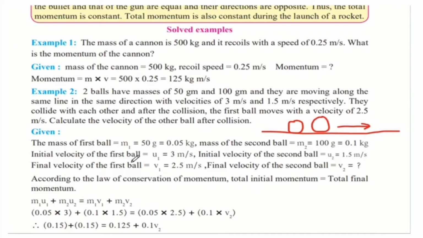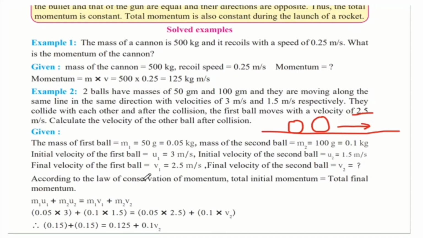Initial velocity of the first ball, u1, is 3 meter per second. And initial velocity of the second ball, u2, is 1.5 meter per second. Final velocity of the first ball, v1, is 2.5 meter per second, which is given to us. And we have to find the final velocity of the second ball, which is v2.